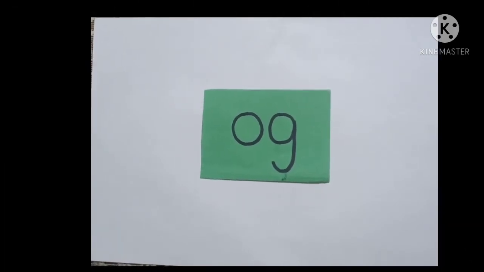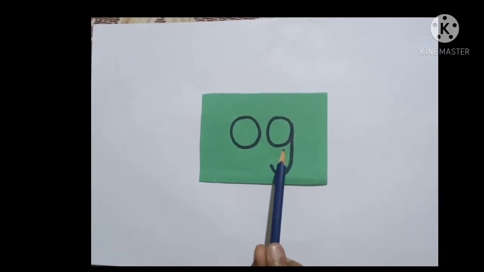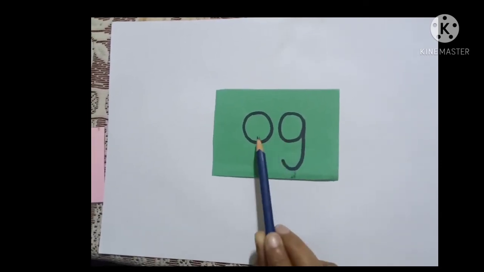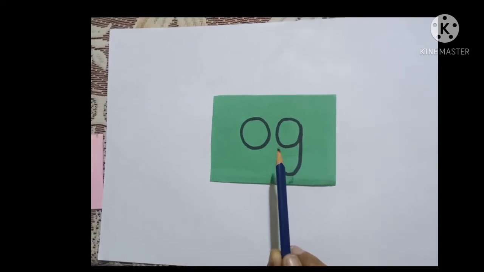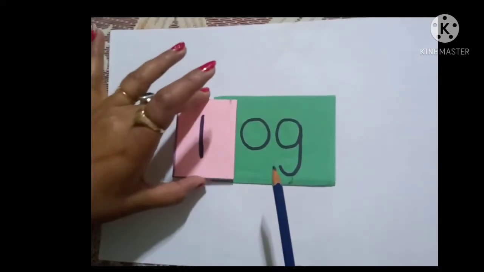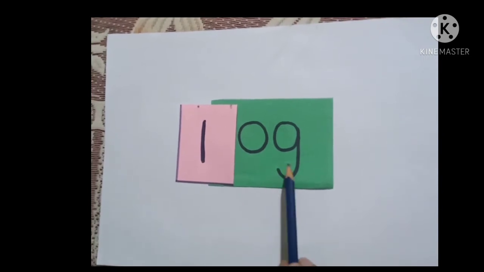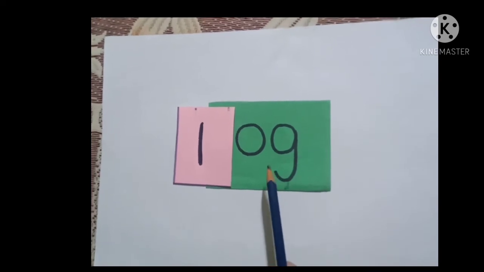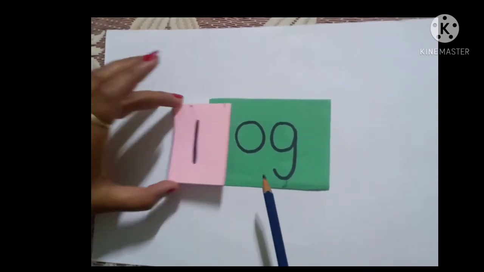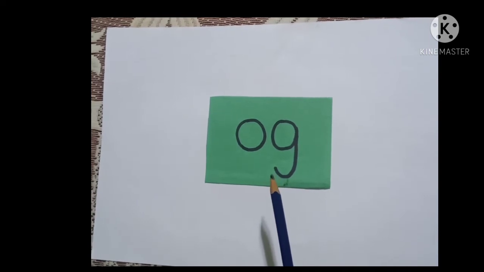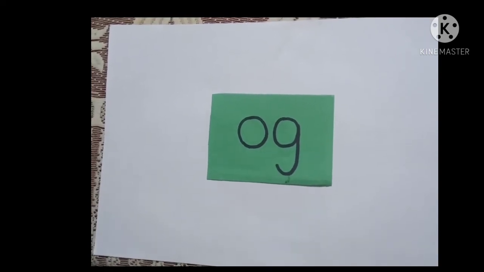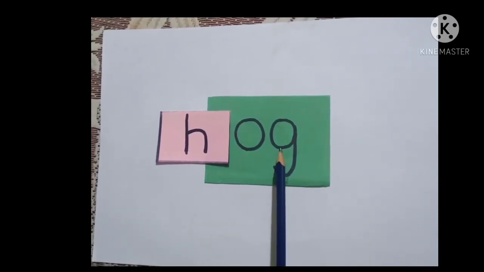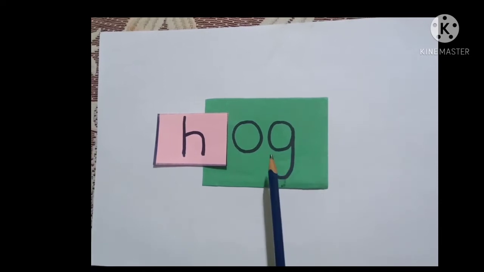So kids, let's learn the O and G sound. O and G becomes og. So if I add one more letter L here, then it becomes L-O-G log. And if I add letter H here, it becomes H-O-G hog.